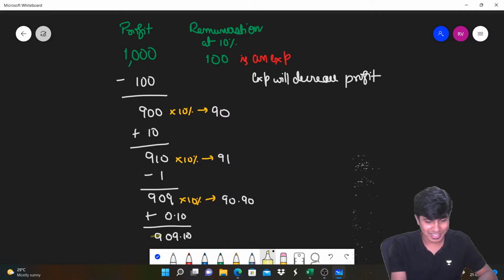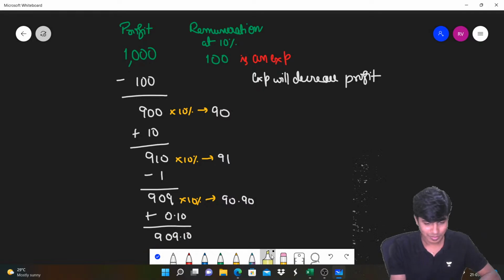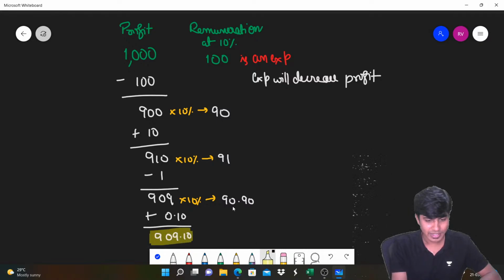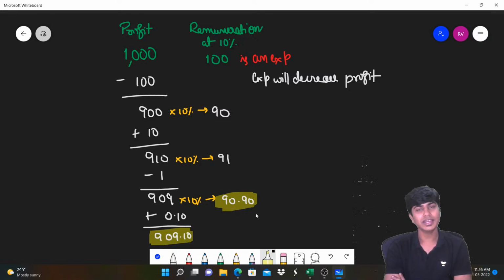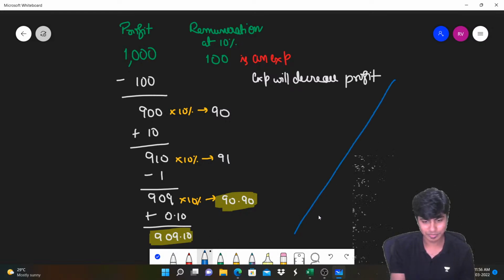So what you have is 909 rupees 10 paisa, and what he gets is 90.90. No, don't do further, it will become very huge decimals. Did you understand this computation I just did? I'll take a big one and then highlight it nicely. 909.10 and 90.90, this is the remuneration. You'll say, what is this, sir, it's so complicated. Yeah, this is something that we call the after charging basis. What is this that we just computed?